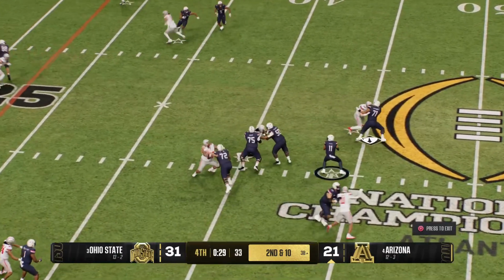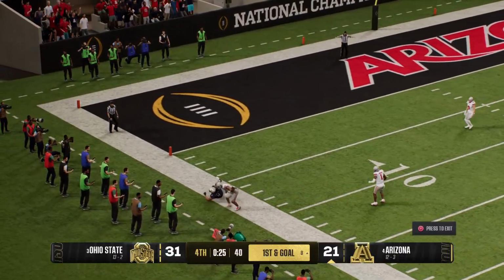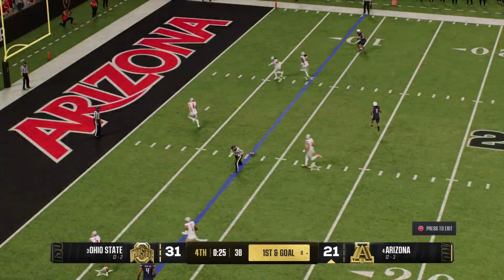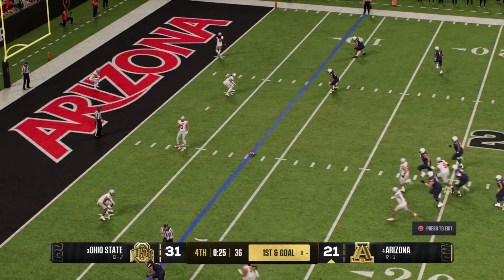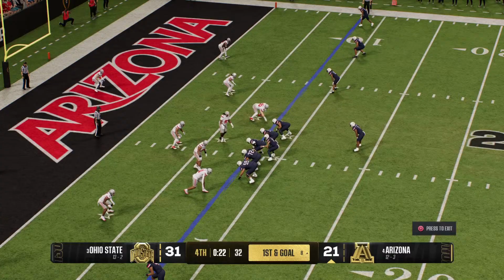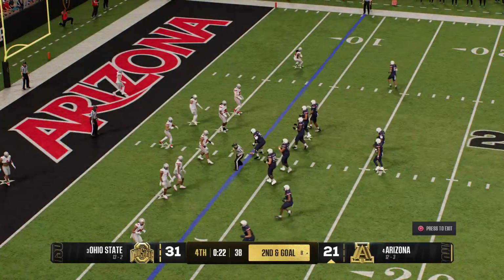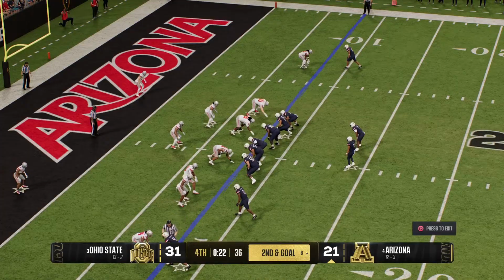They snap it. Quarterback looking to throw the ball. And they heave it deep downfield. Catch made way downfield. That's going to help the stats a little bit, but won't make a difference in the outcome. Now he just comes up and spikes it to stop the clock. That's a 2nd and goal play for the offense.